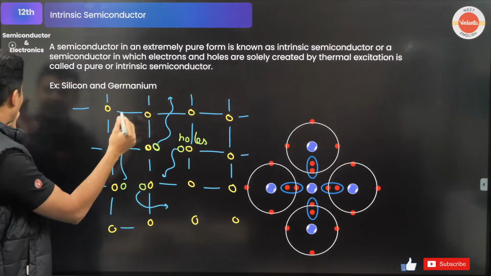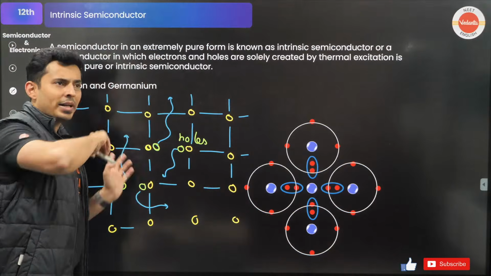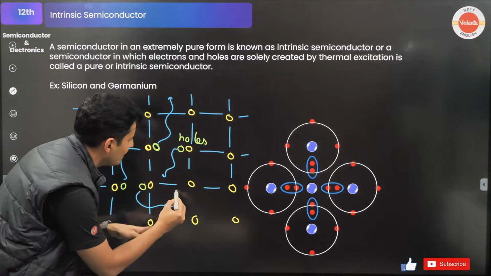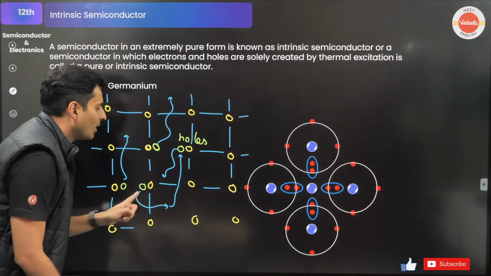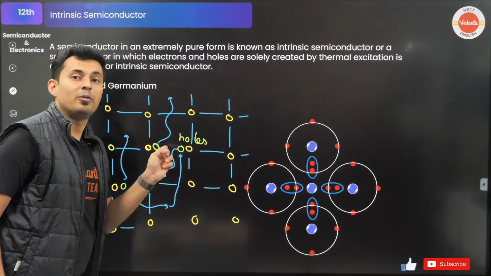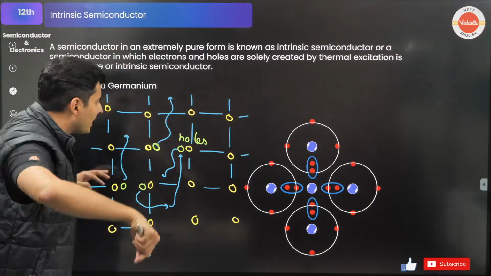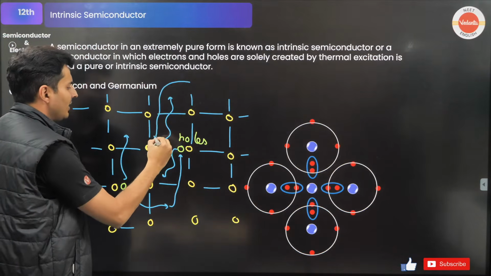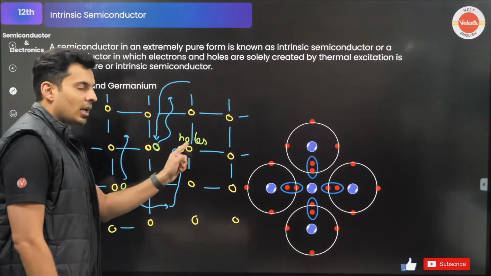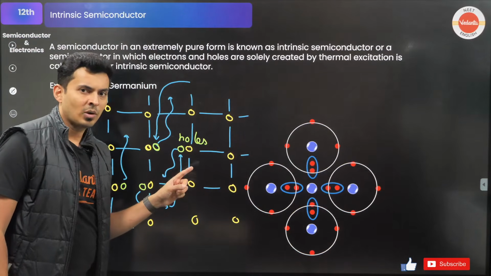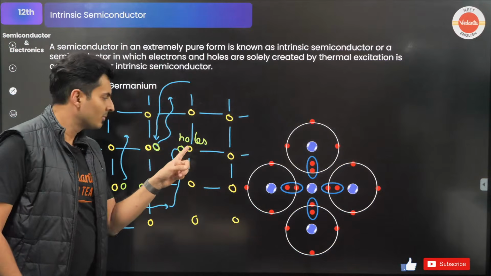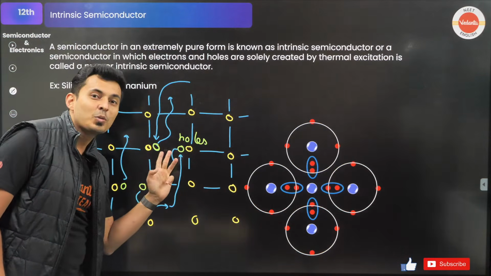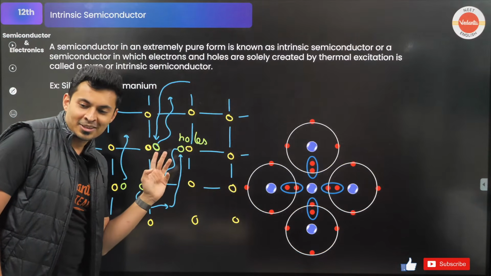Now as these electrons roam around, suddenly maybe this electron which is roaming around like this will find a vacancy. What will it do? It will go fill it up. Some other electron roaming around from somewhere might just fill this hole. It's like your mom found a new cousin. Oh, my kid left me. It's okay, one cousin came. This auntie also found one cousin. Now these two people become friends.